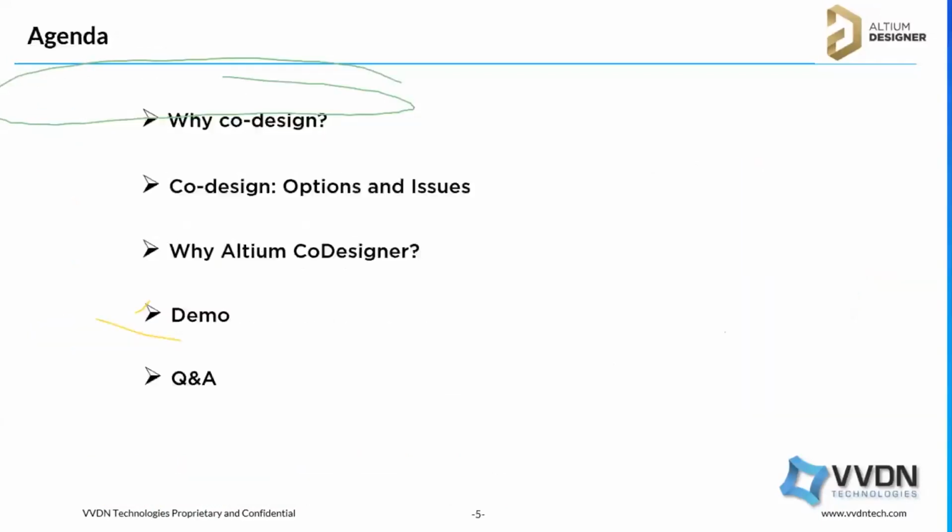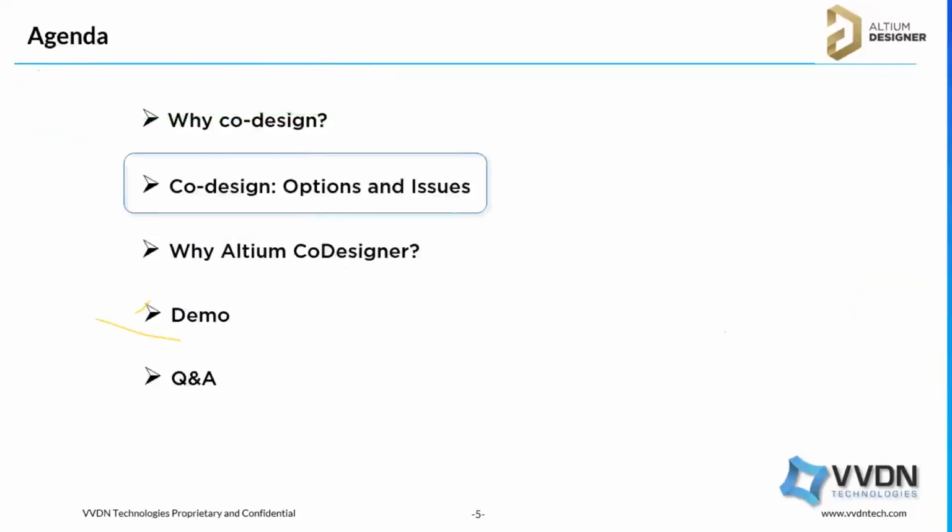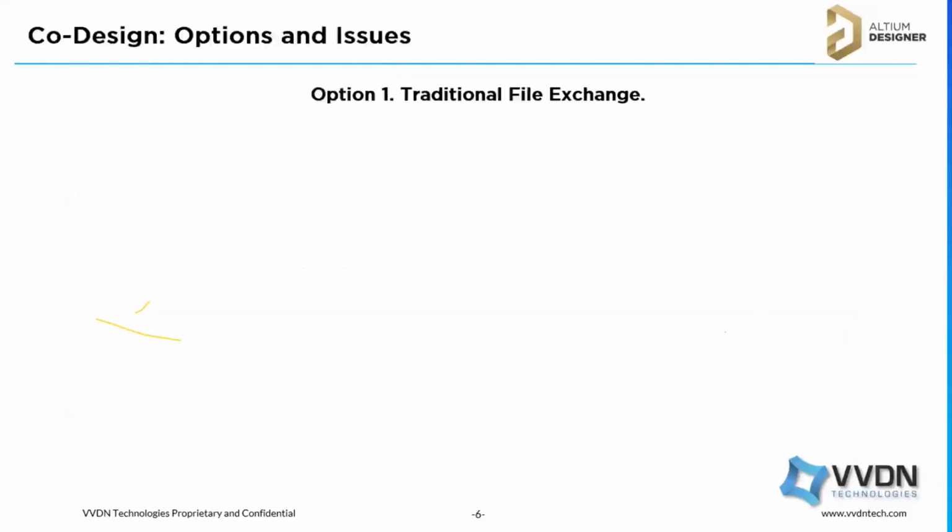Next, what options do we have, and what issues are we facing for co-design? Whether you are an electrical engineer or a mechanical engineer, you know the methods we follow for board outline creation and component placement.